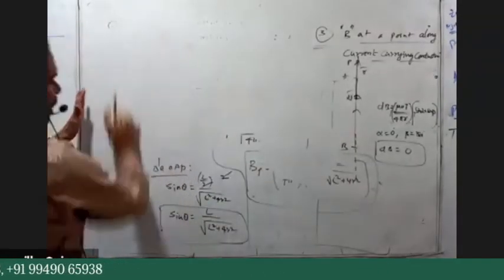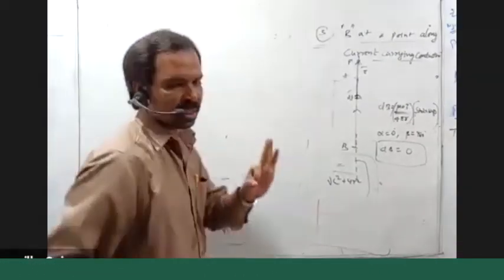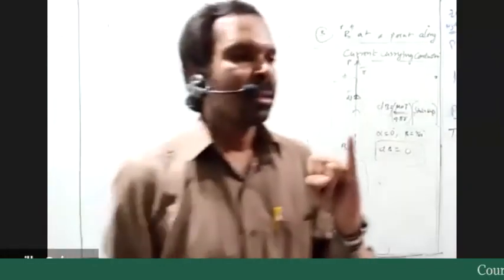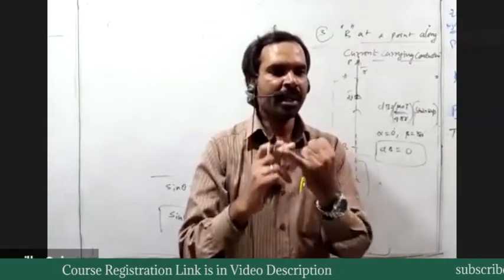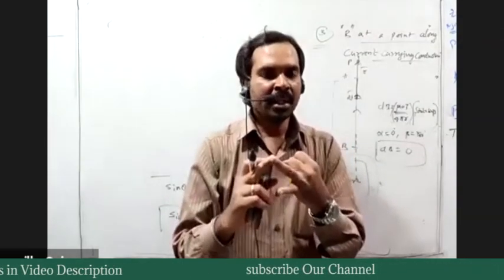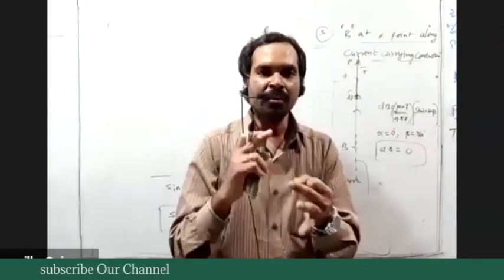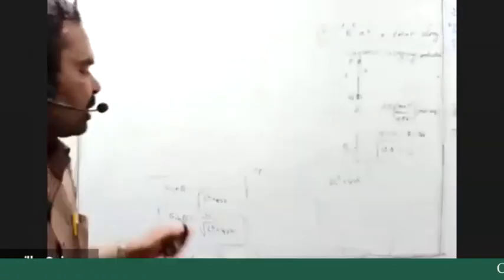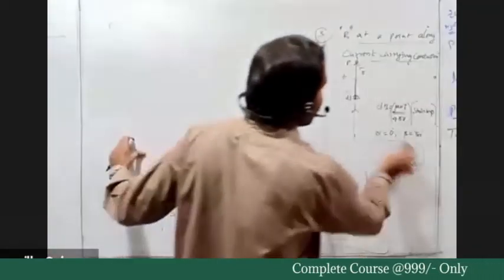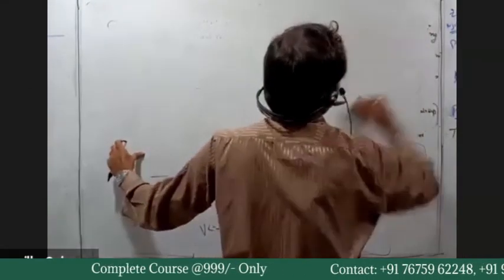So I have considered three cases for a finite current carrying conductor of length L. One is an arbitrary point, one is a symmetric point, and one is a point on the line of the conductor. And next, I consider an infinite current carrying conductor.